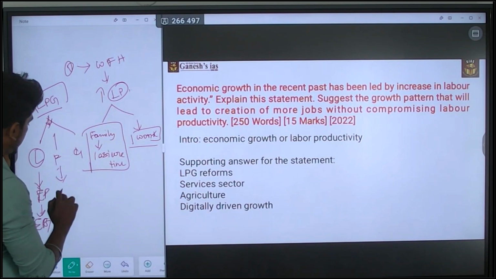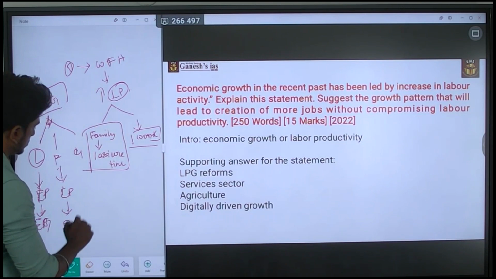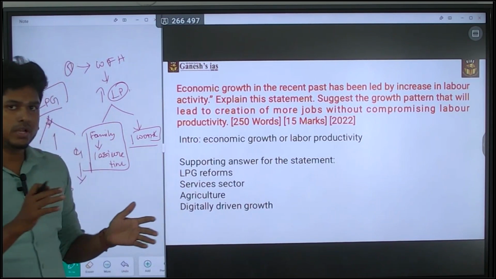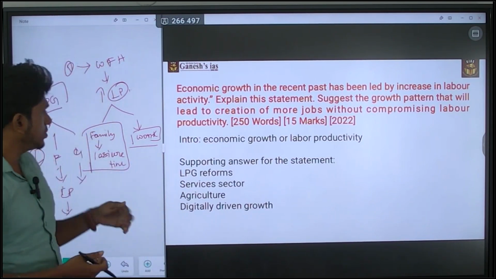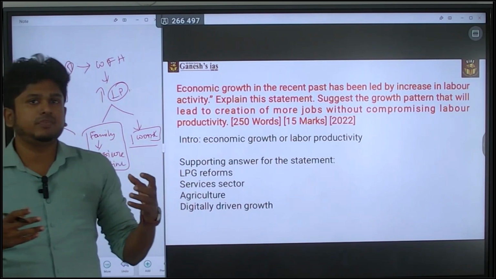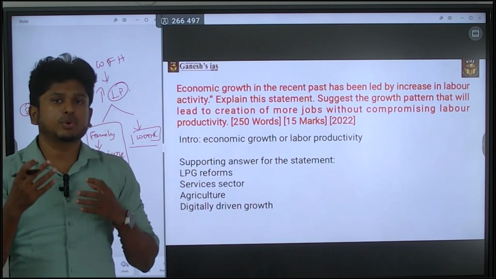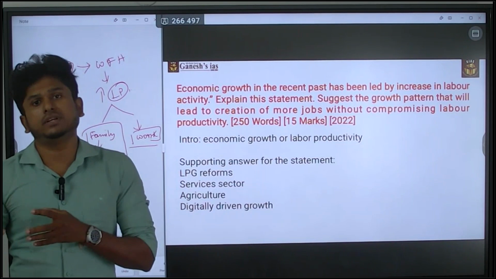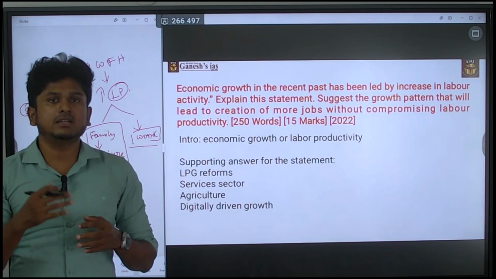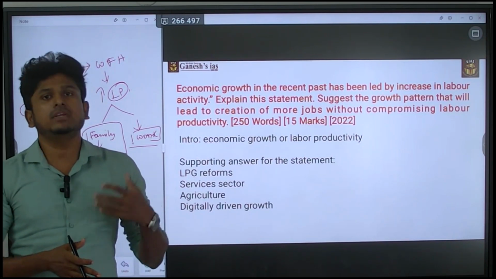This privatization increases the labor productivity, and that led to the economic growth. Okay, so this is also a way of answering. You can go in either way. And also you can say that the growth of the service sector, which means the service sector is the connect between the consumer and the producer. So the connectivity between the consumer and the producer increases the productivity, which means earlier there is an issue to connect with the producer, that is going to be reduced due to the service sector growth. So by the way, the productivity is also increased.